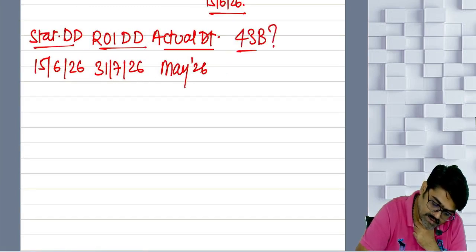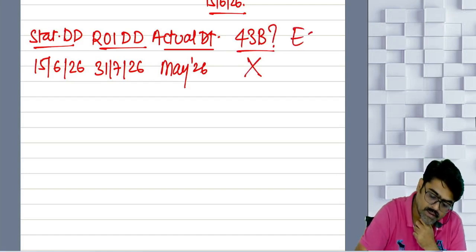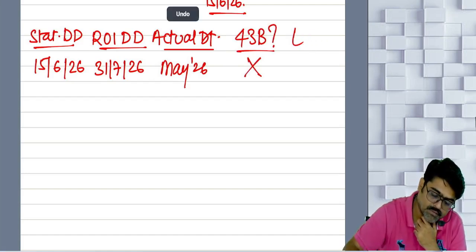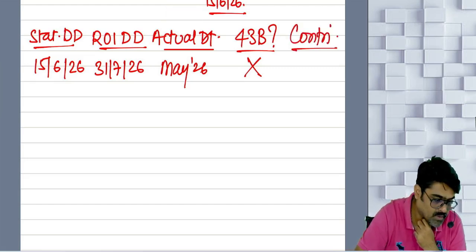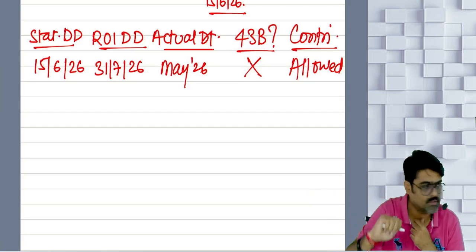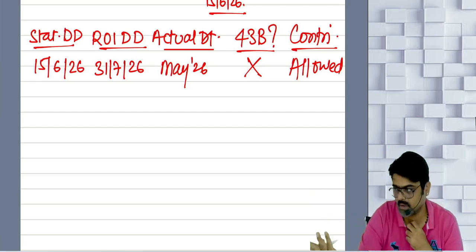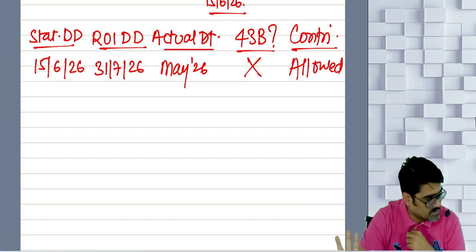If 43B is not attracted, will the expense be allowed? 43B will be attracted or will not be attracted? Will not be attracted. Meaning the expense, meaning the contribution, will be allowed or will not be allowed? Will be allowed in the same previous year, because it is not disallowed as per 43B. Yes or no? First case understood, no? Should I make the second case?